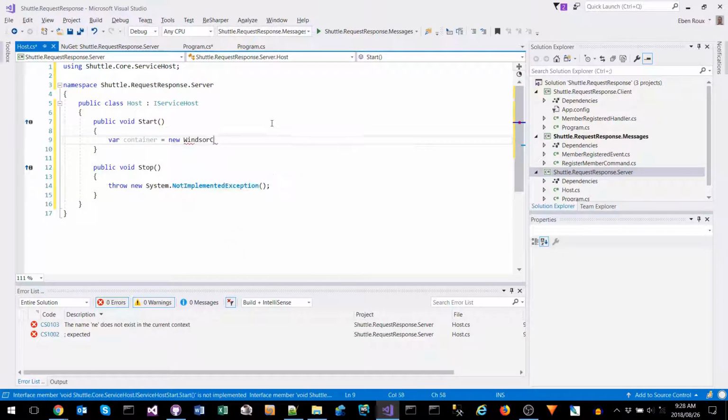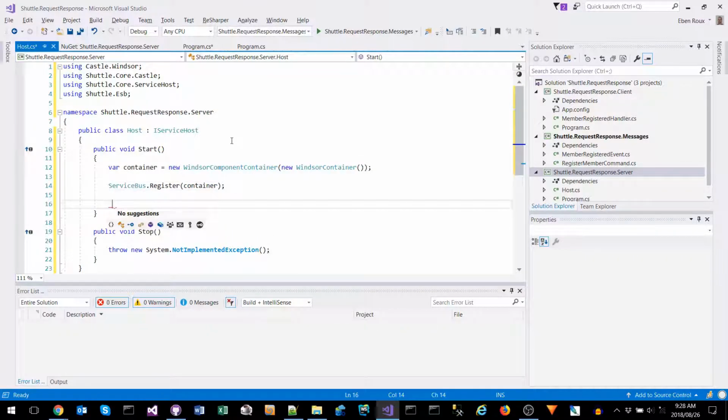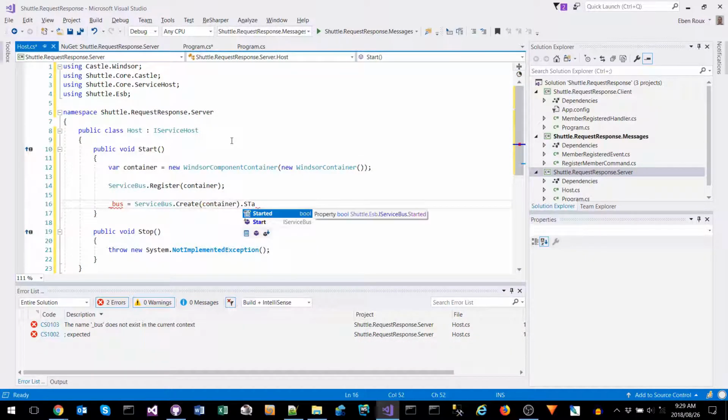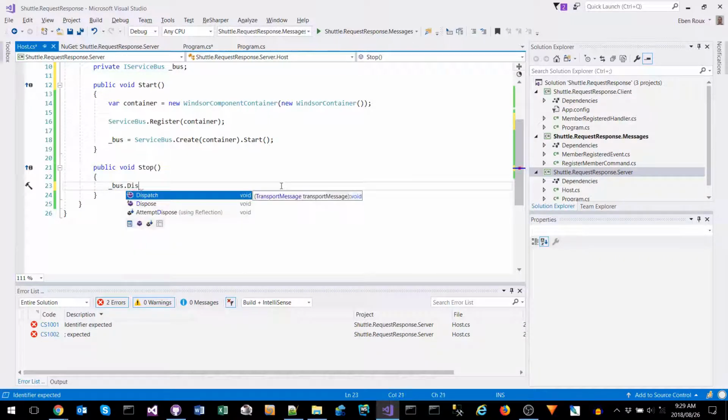In the start method, we'll create our new container. We will register the components from the service bus into that container, and then we will create a new service bus instance and start it up. In the stop method, we will simply dispose of our bus.